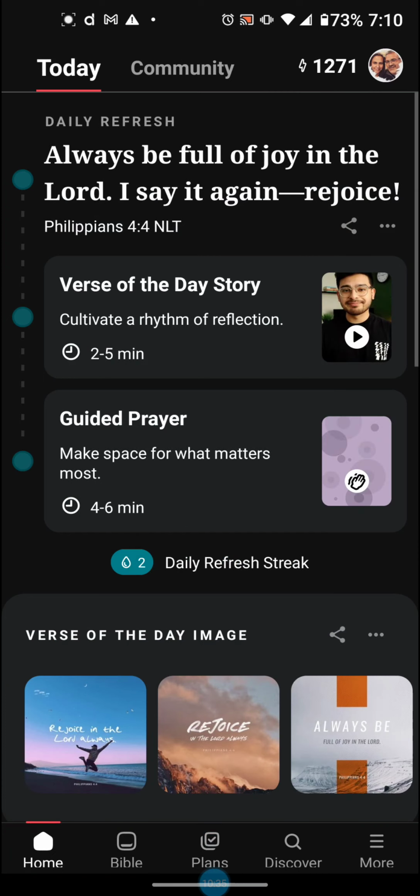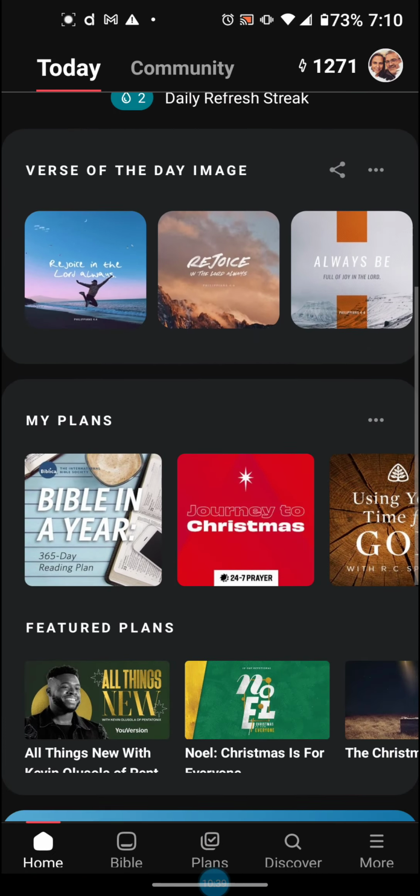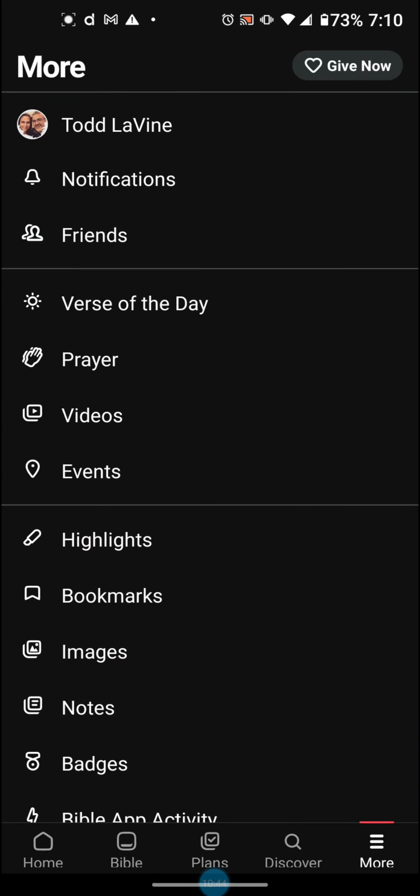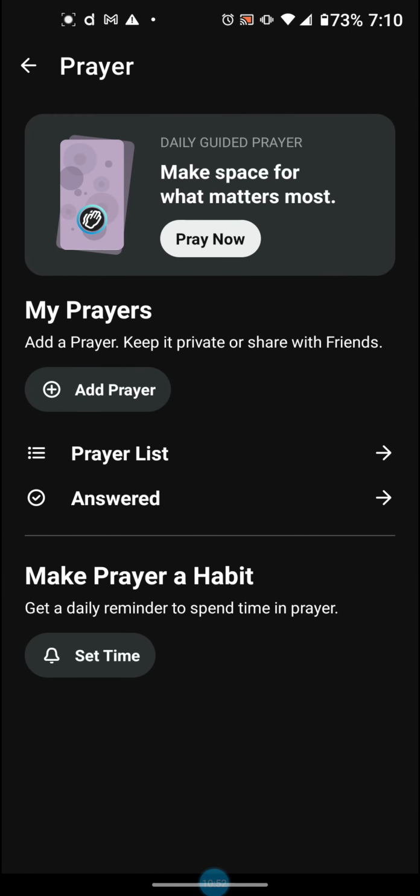So back to the home screen. So that is the devotionals. You can find them, again, through the home screen, or you can go to them here in your settings. I want to go to prayer and show you prayer for just a second here. So here's the prayer section.